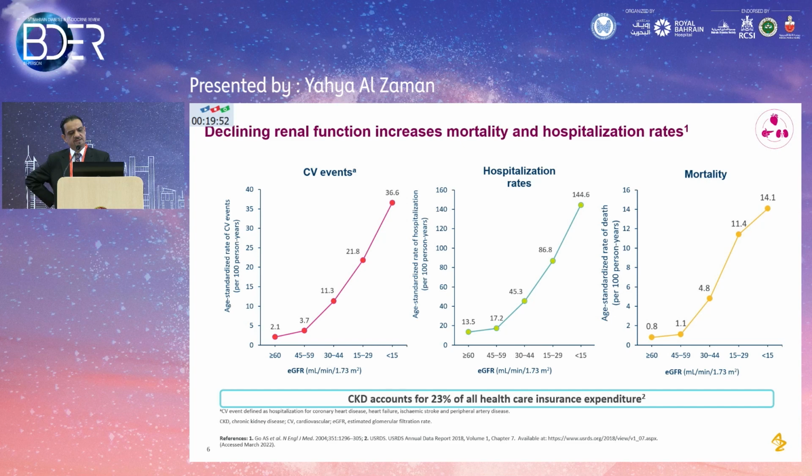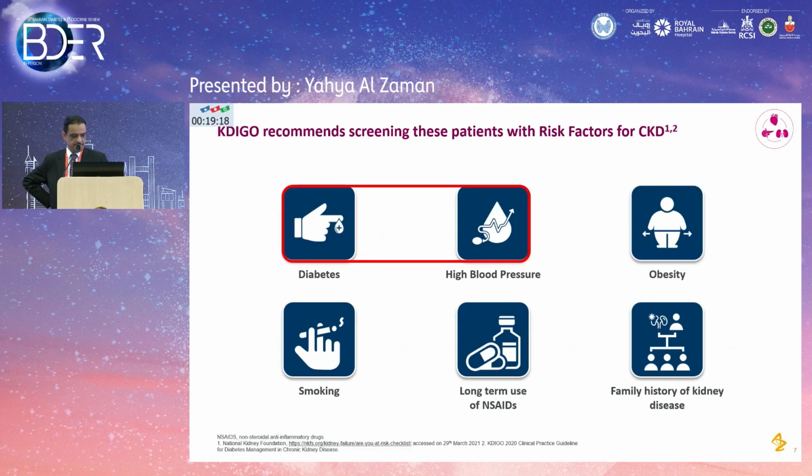And we're going to talk about this very soon in a coming slide: once you reach stage 3A, things will accelerate very quickly, and even within 2 years, the acceleration will be quicker over time. So preferably you intervene before you reach this stage of chronic kidney disease. Again, once you know about the mortality and the morbidity associated with hospitalization and events, you can see that this all translates into 25% of all healthcare expenditure on chronic kidney disease and its complications.